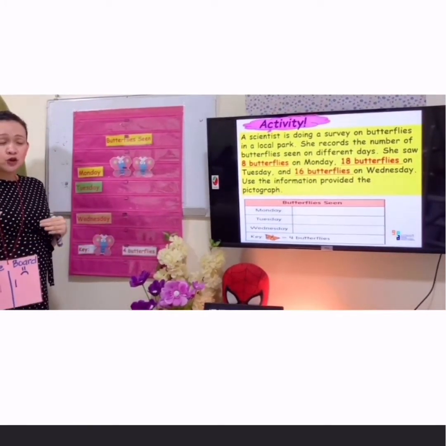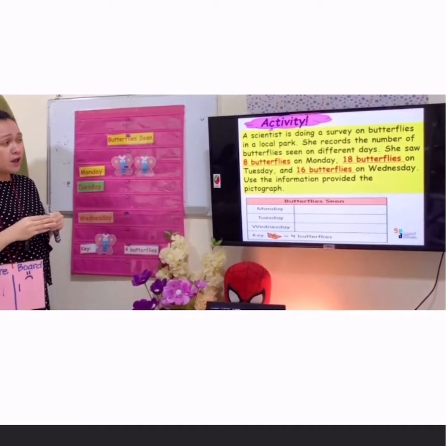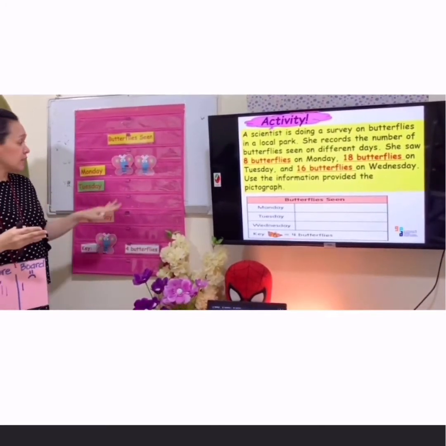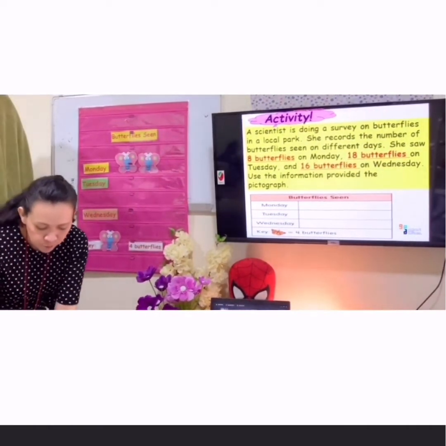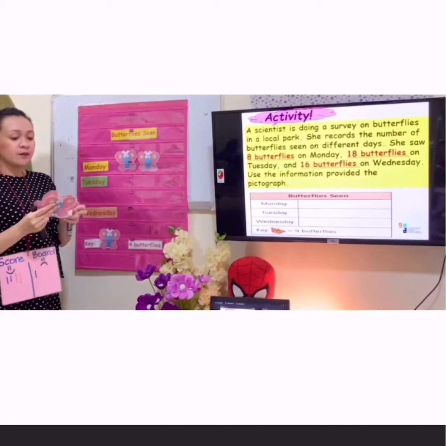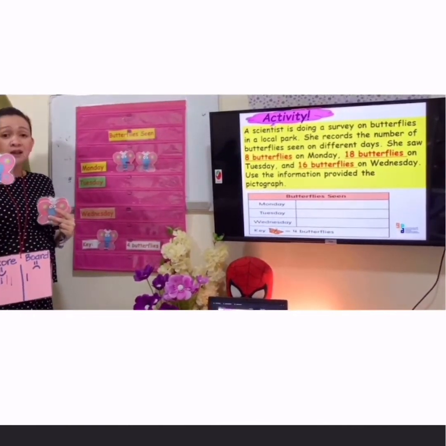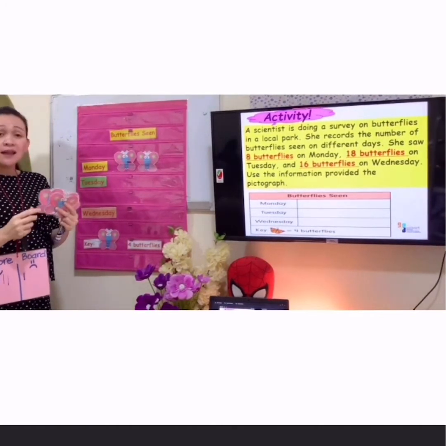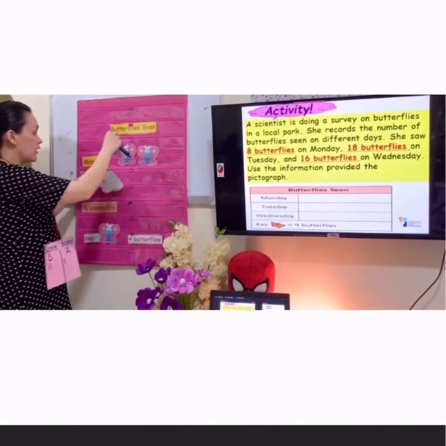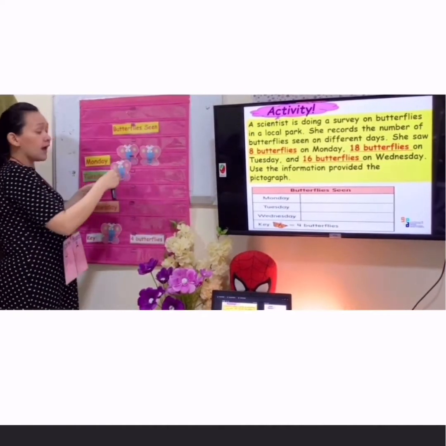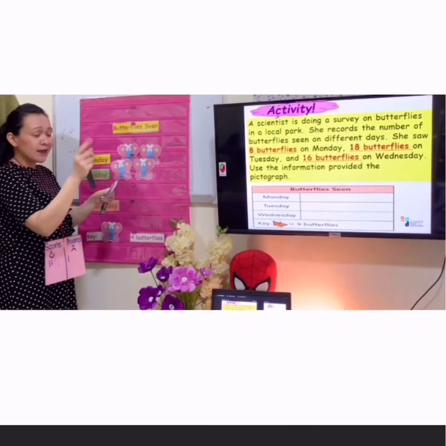Let's move to Tuesday. So, 18 butterflies on Tuesday. So, how many butterflies are we going to put here? So, we will try 4. Remember, in 1 butterfly, it is equivalent of 4. So, let's try to put 4 butterflies. This is a 4. Another 4. We will put again another 4.